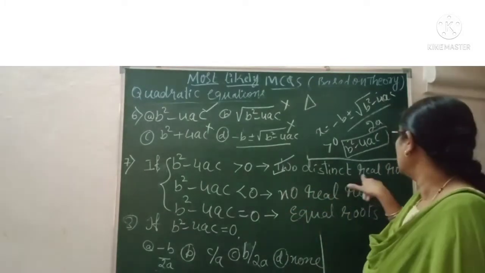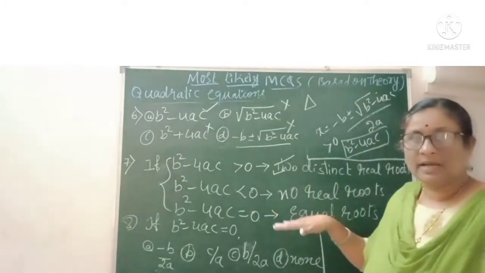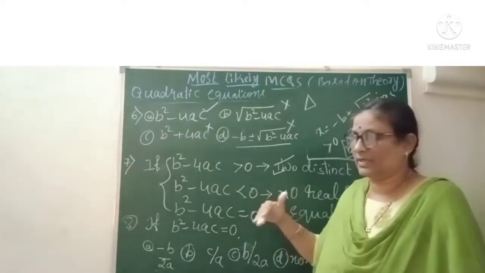So they are two distinct real roots. They are real numbers, and distinct means they are different numbers. Okay.